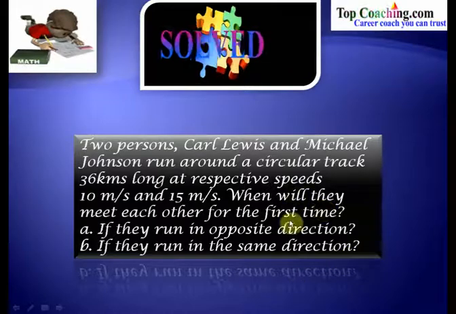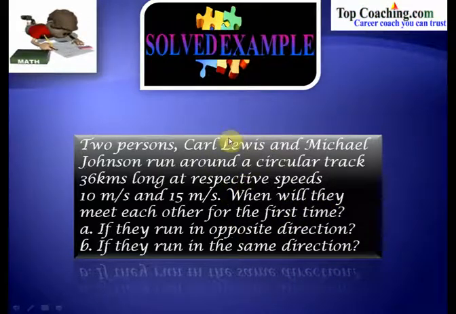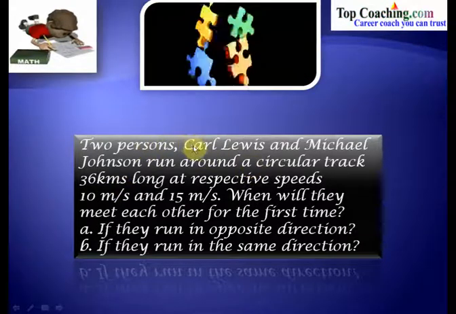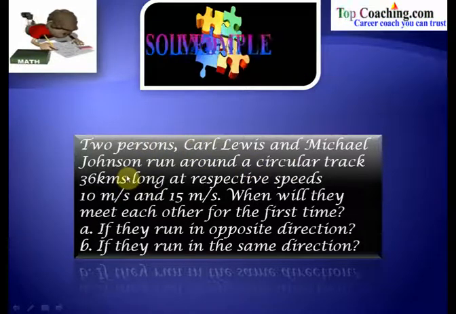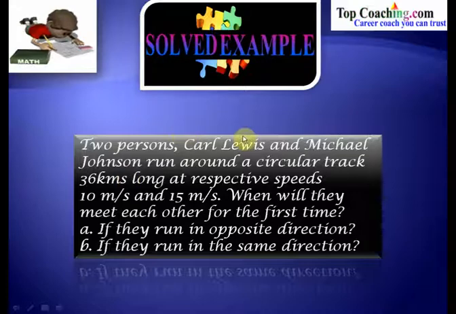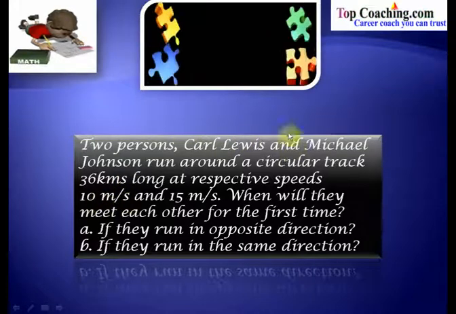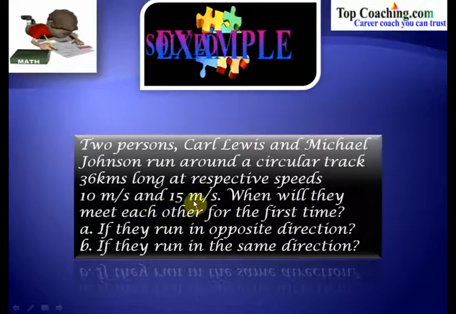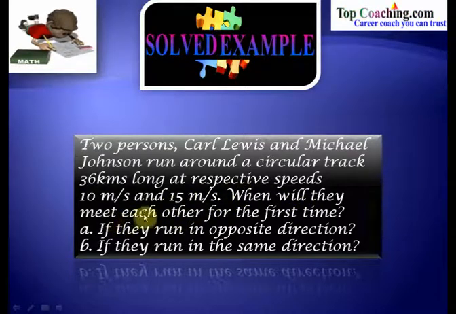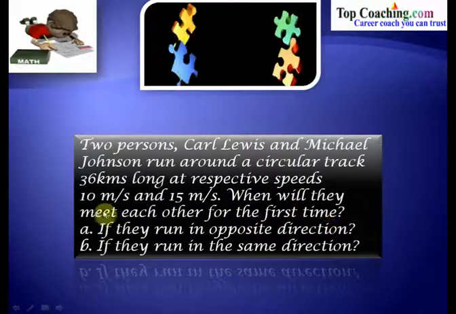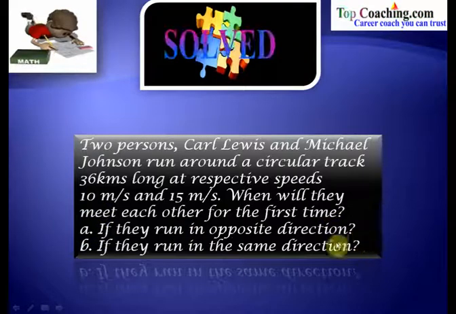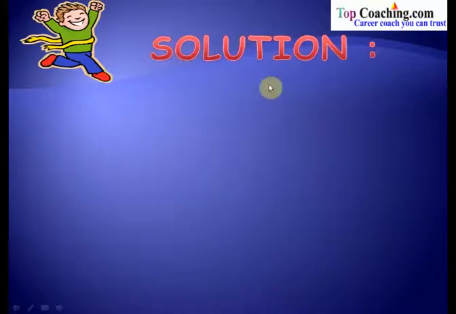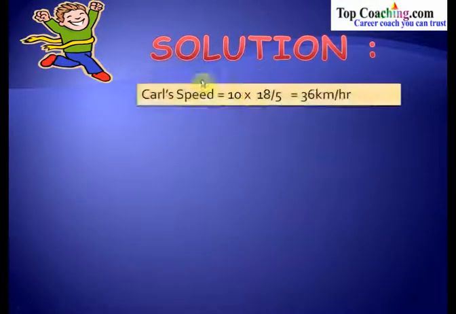So this is a problem that involves a circular track. This circular track has a length of 36 kilometers and there are two persons, Carl Lewis and Michael Johnson, who are running along this track. The speed of Carl Lewis is 10 meters per second and the speed of Michael Johnson is 15 meters per second. We have to find out when they are going to meet each other for the first time, when they run in the opposite direction and when they run in the same direction. So let's look at the solution.